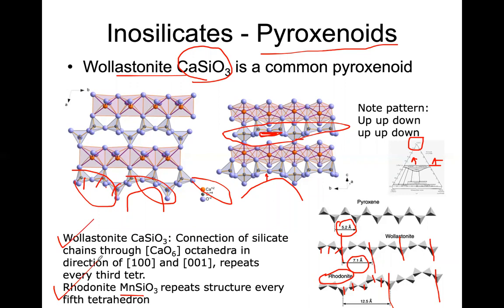The difference between them is the repeating buckled structure: wollastonite has a repeating structure every third tetrahedron, but rhodonite has it every fifth tetrahedron.